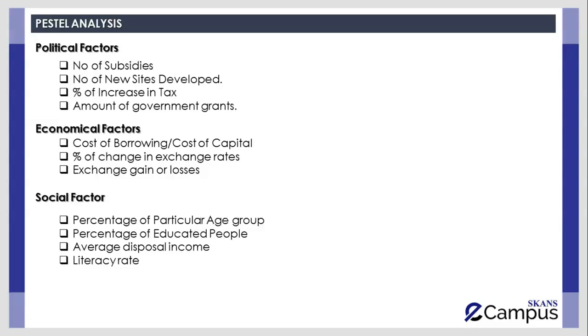So overall, percentage of particular age group can have an impact. Then percentage of educated people. This is really important, especially if you're doing a business which requires intellectual manpower. For example, a business which requires a lot of research and development, new ideas, and creativity.